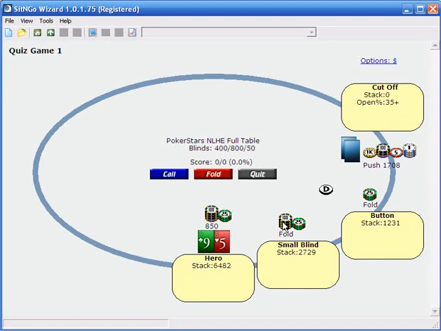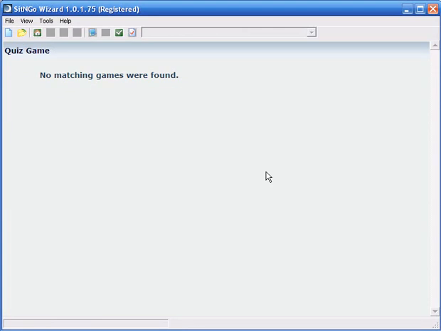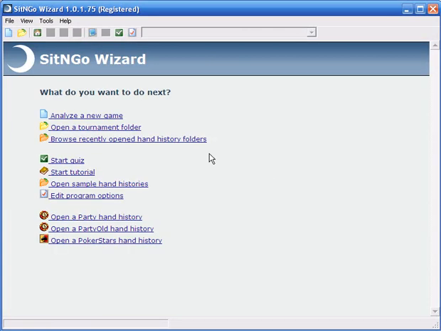And it automatically begins pulling up a quiz. And okay, so here we've got a guy shoving 1700. This looks like a clear pot odds call, and hopefully I won't blow the quiz on my own tutorial video. Yes, I got it. And now you can go on and quiz yourself. And that is the last feature I'll show.